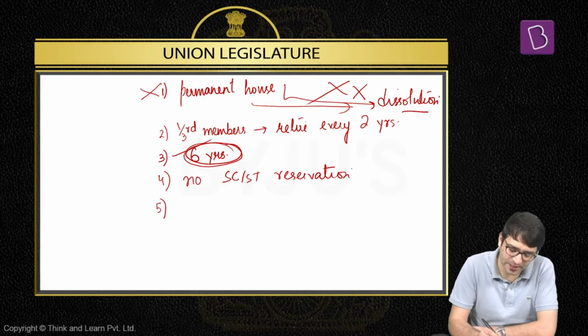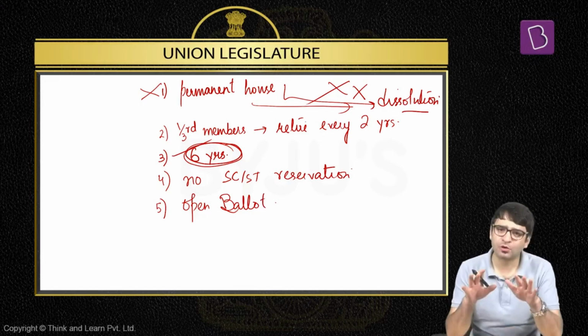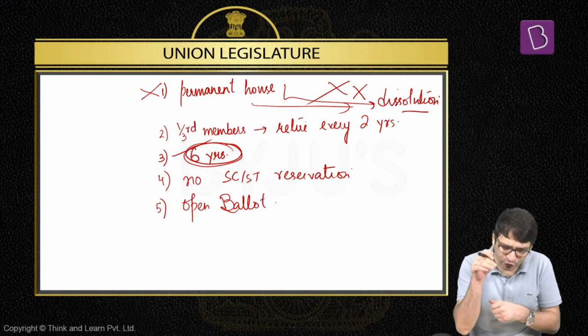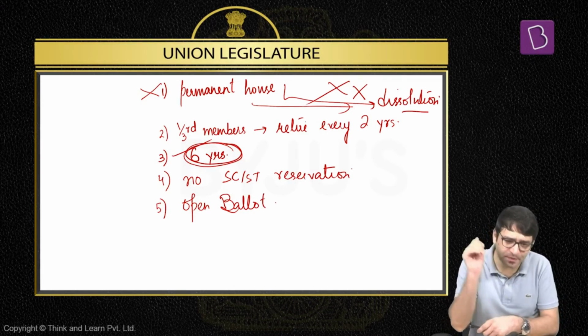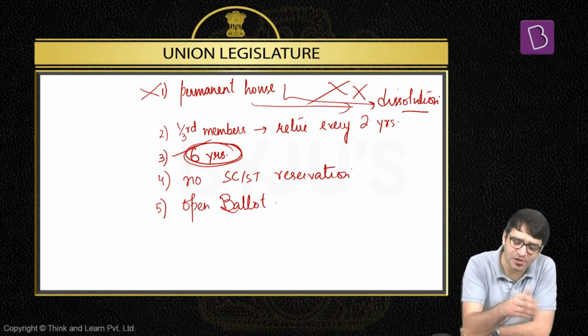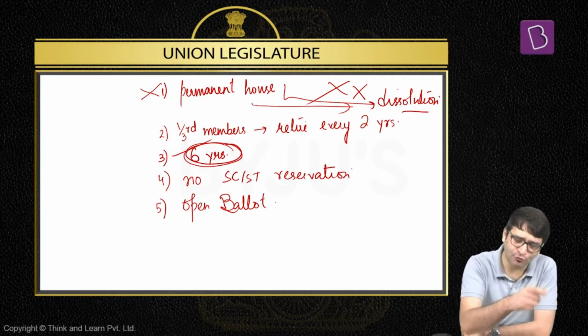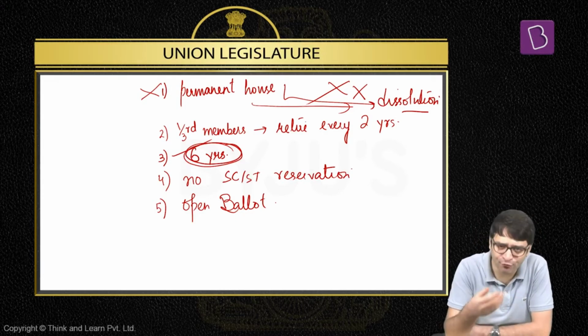Fifth important point: the voting takes place through open ballot. What is open ballot here? In Rajya Sabha elections, the MLAs of state legislative assemblies vote. When they vote, they have to drop their ballot papers into the ballot box. But before they do that, they have to show their vote to the representative of their political party. Which means if I'm from the BJP and I have to vote in the Rajya Sabha election, I am an MLA. As an MLA, I am a voter in the Rajya Sabha election.